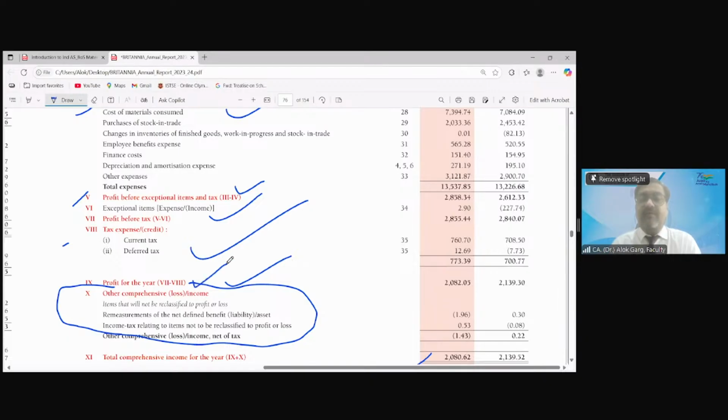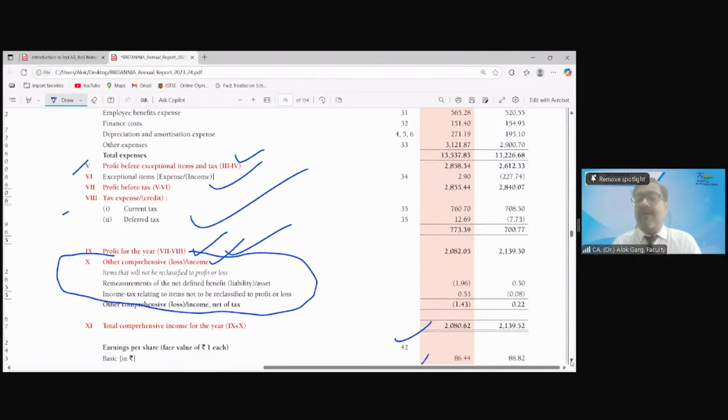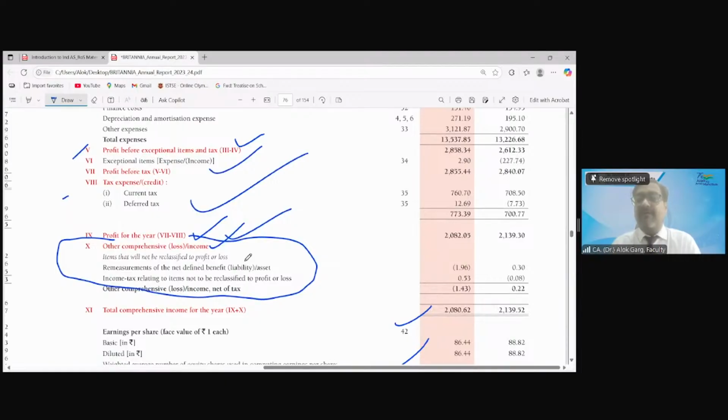Then after profit for the year, there is other comprehensive income. You know, our accounting standard P&L, our ICAI P&L, ended at profit for the year, profit after tax. But in Ind AS P&L, after profit for the year, there is other comprehensive income also.